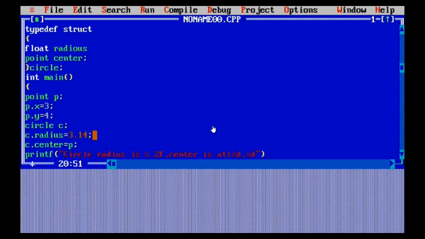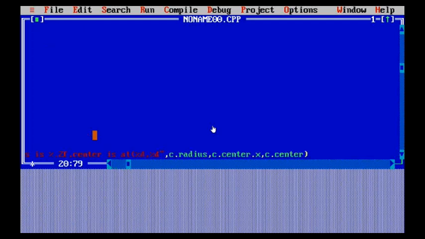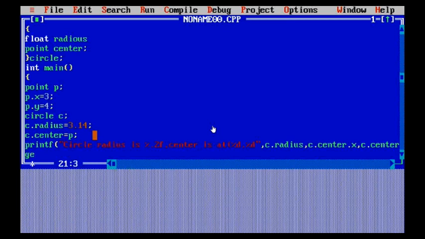After that I'm going to write c.radius. Now we have used it nested, so I will be using c dot center dot. Whenever we are using a nested structure, in that case we need to use two dots, for using both the structures. So for that case we need to use two dots to point to that particular structure. In the similar way I used it with c.center also. Then I'm going to run this code.